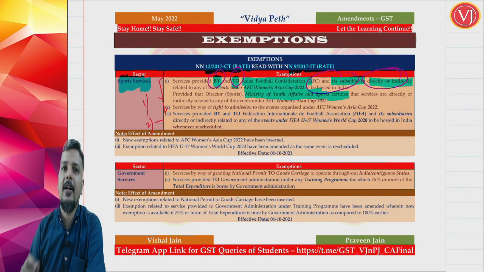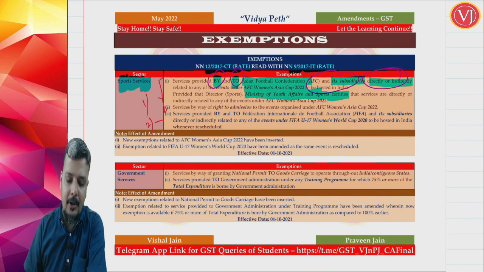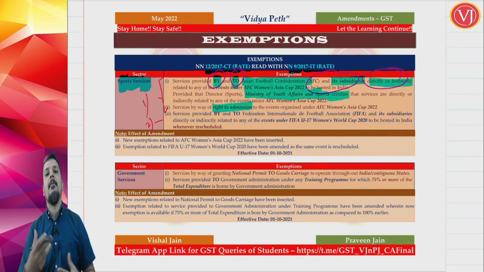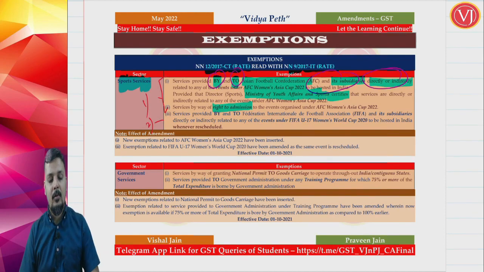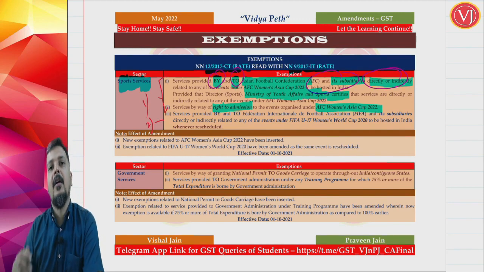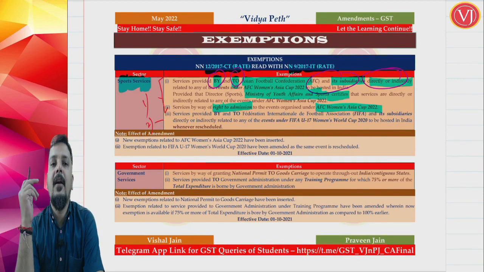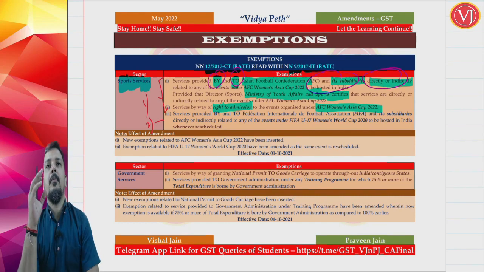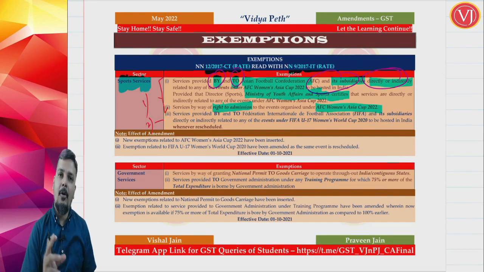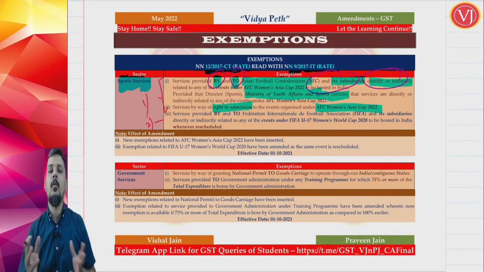Point number 2, related to the same Women's Asia Cup 2022, is right to admission. Obviously, when the event is held, people will buy tickets and watch the event. So right to admission to the events organized under Women's Asia Cup, which is by the Asian Football Confederation. So again, the first portion is services buy-in to AFC or its subsidiaries directly or indirectly related to an event.